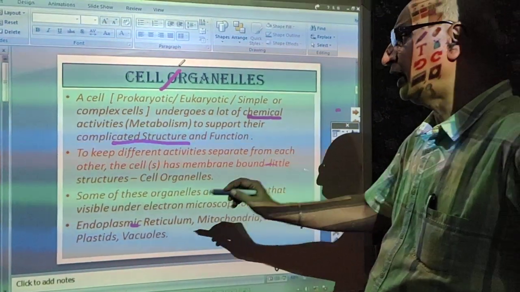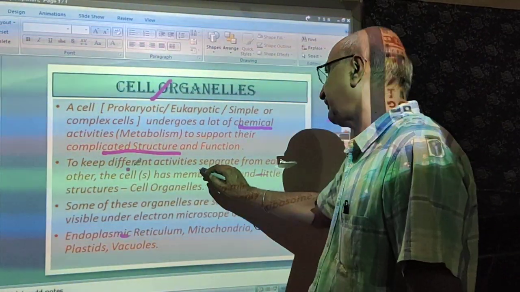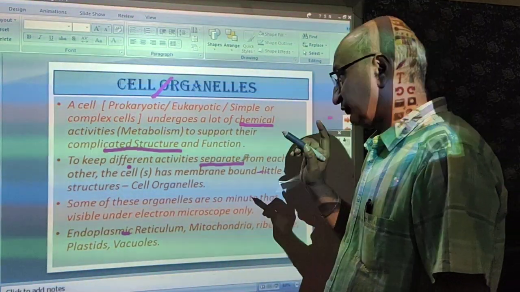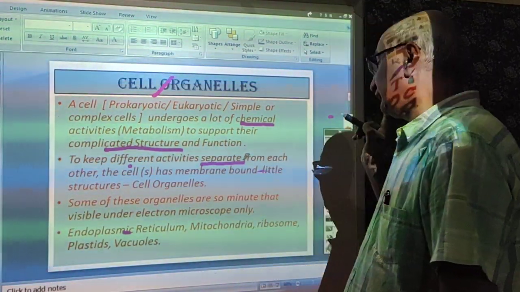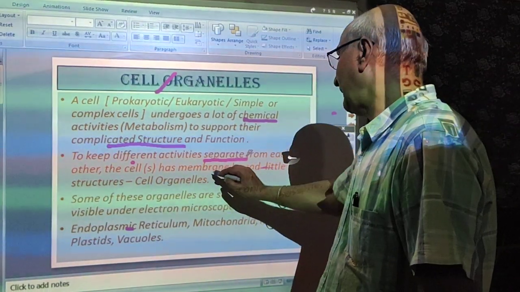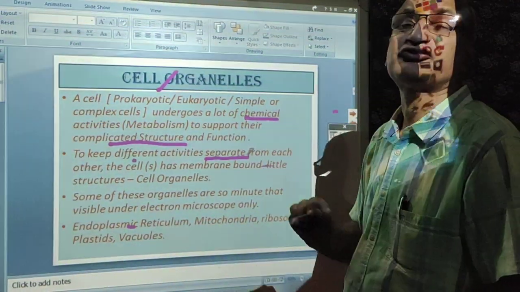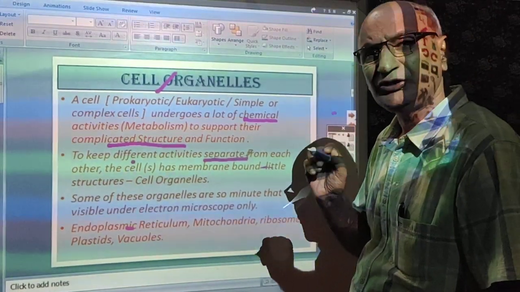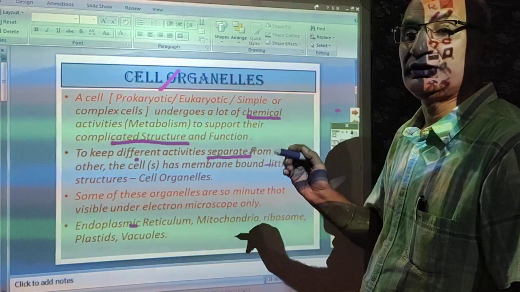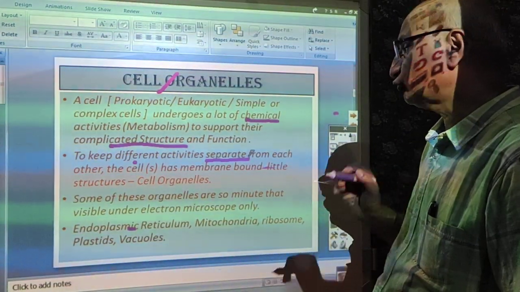To keep different activities separate from each other, the cell has membrane-bound little structures. These are very minute structures, and some of them can be visible only under an electron microscope.